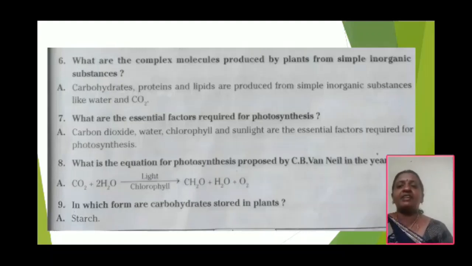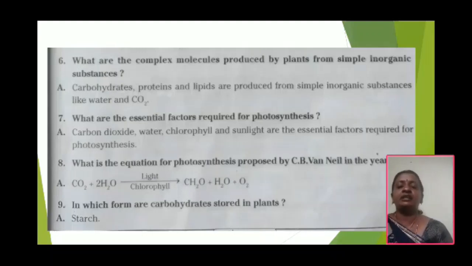What is the equation for photosynthesis proposed by C.B. Van Niel in the year 1931? C.B. Van Niel proposed one equation, that is CO2 plus 2H2O, in the presence of light and chlorophyll, gives CH2O plus H2O plus O2. One molecule of carbohydrate, one molecule of oxygen and one molecule of water.